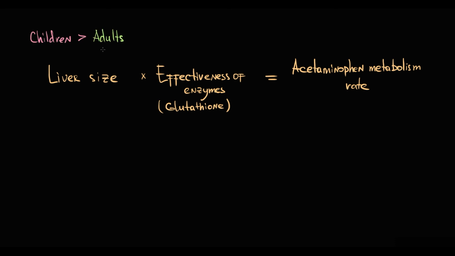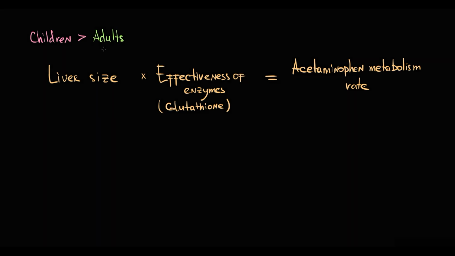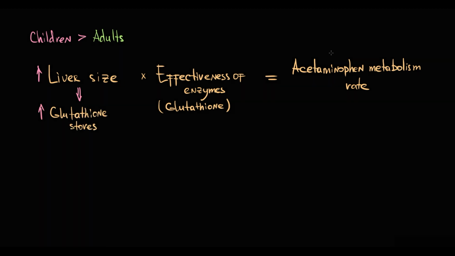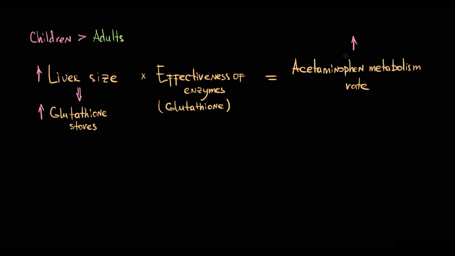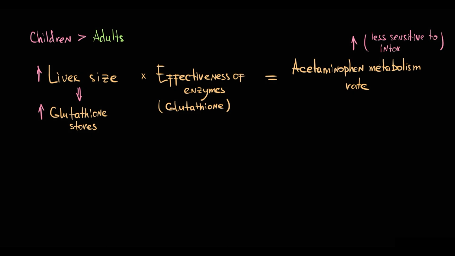For example, a 1-year-old child has 2 times higher liver-to-body ratio than a 14-year-old child, so the difference is huge. And the higher the liver-to-body ratio, the higher are glutathione stores. And because children have greater glutathione stores, they can metabolize paracetamol faster than adults, and this makes children less sensitive to acute acetaminophen intoxication than adults.